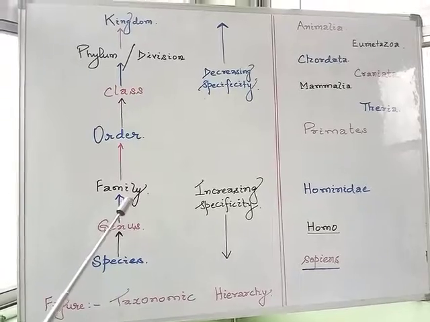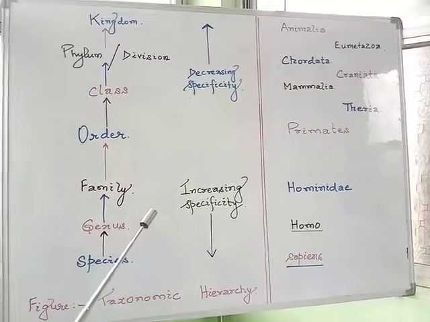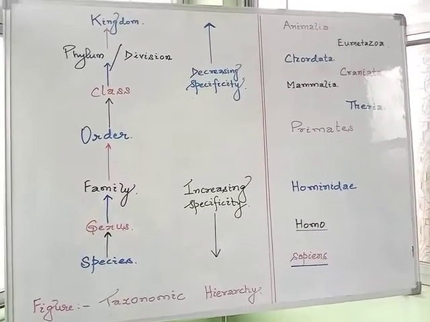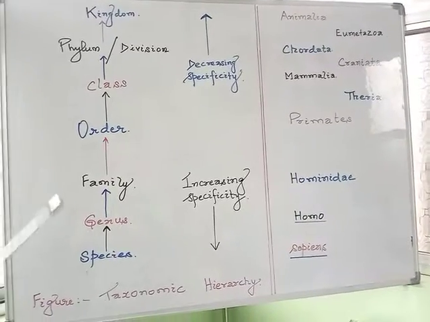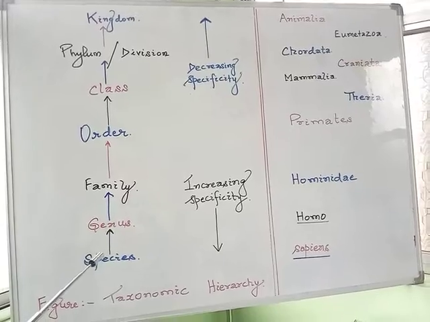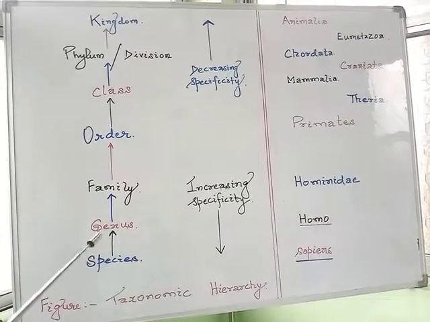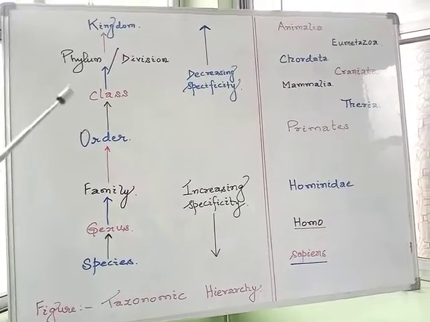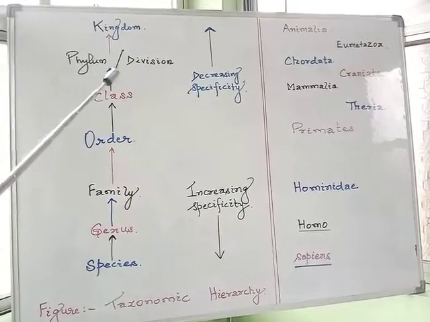So, so far here we have discussed the taxonomic categories. The definitions of these taxonomic groups, that are species, genus, family, order, class, we will discuss in detail in the next class.